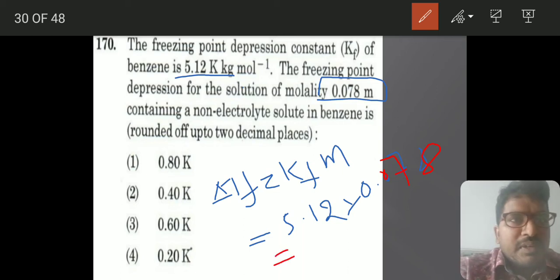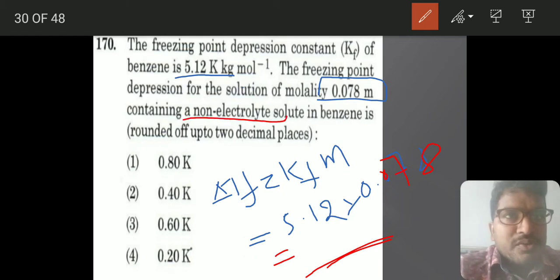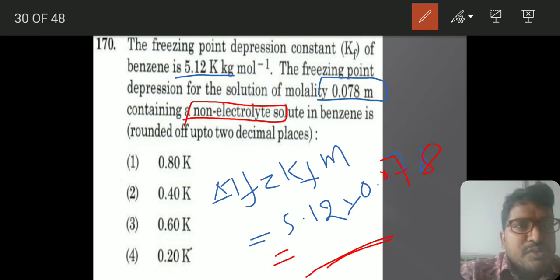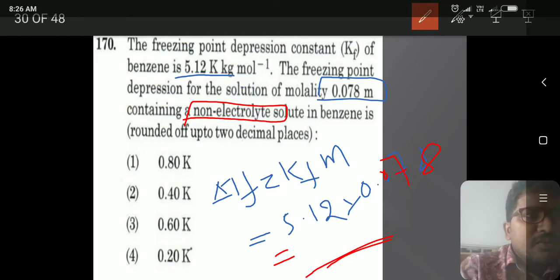If you multiply these, how much will come? You have to write that as it is. Non-electrolyte they are telling you. So be careful with this thing also. So 5.12 into 0.078, let us see how to do this.